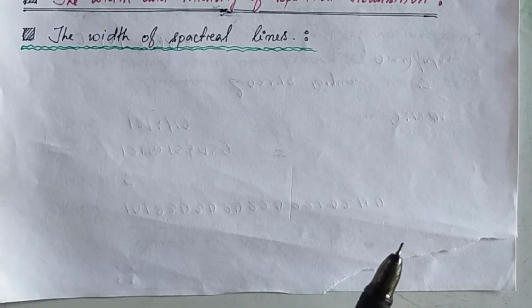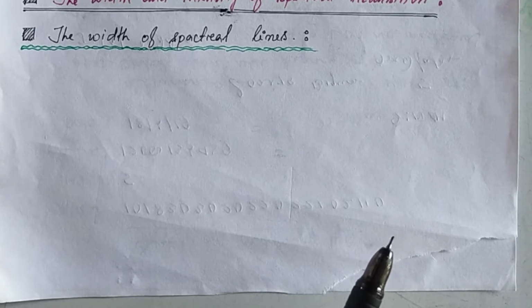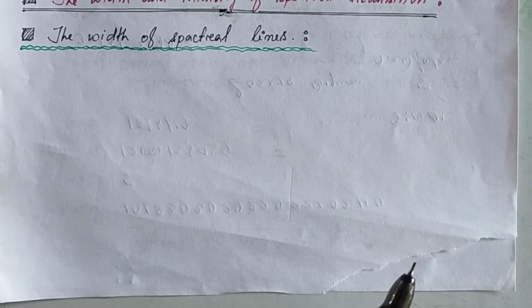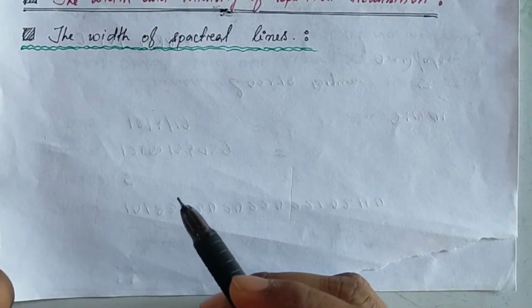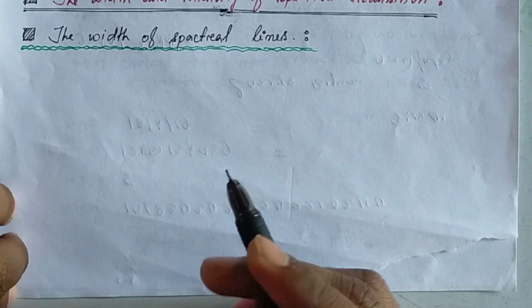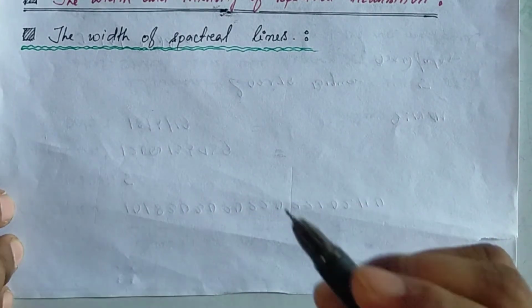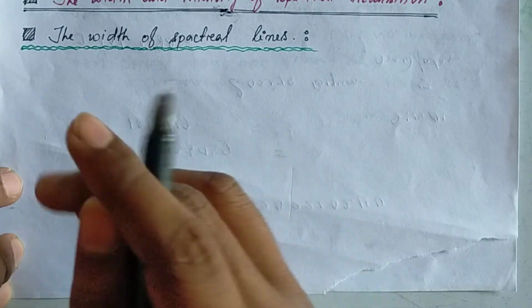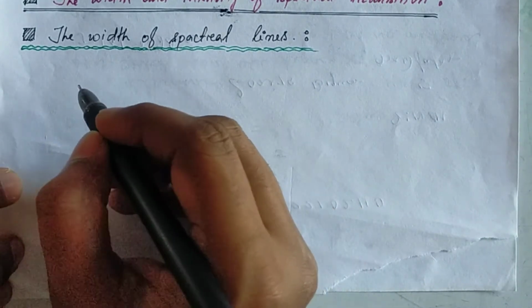After interaction of electromagnetic radiation with matter, what will happen? For the width of a spectral line, first of all we have to know the basic concept of spectroscopy.